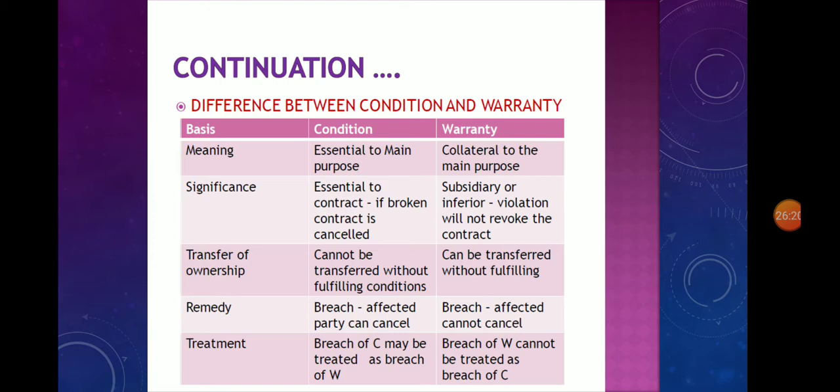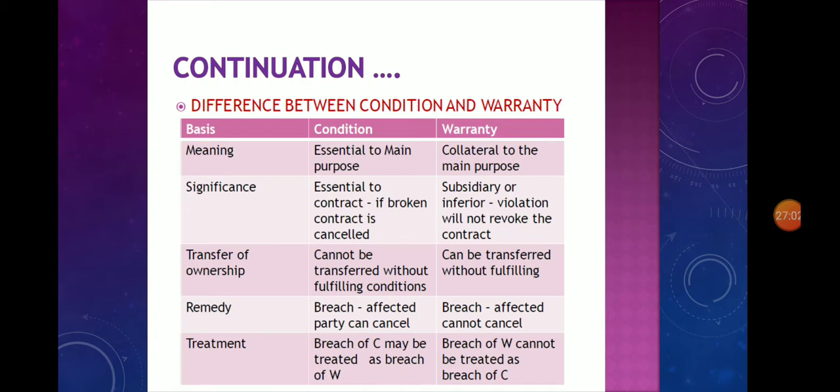Next topic: what are the differences between condition and warranty? First one, meaning. What do you mean by condition and what do you mean by warranty? Condition means a stipulation which is essential to the main purpose of the contract of sale. Warranty means a stipulation which is collateral to the main purpose of the contract.